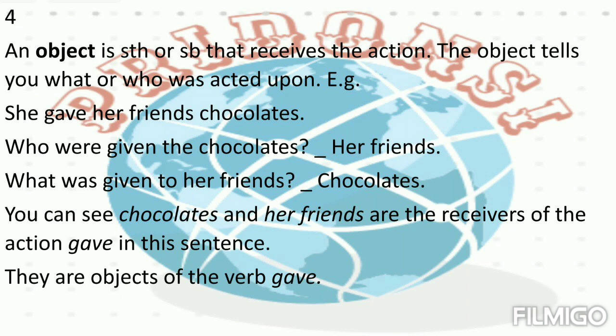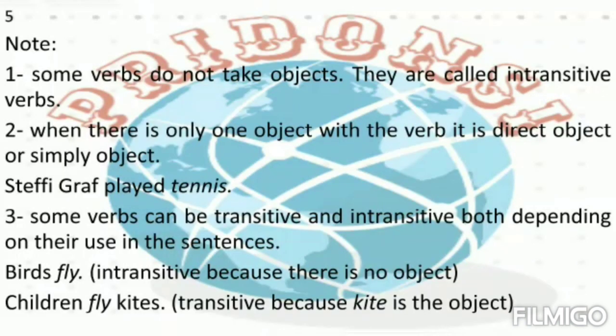For example, she gave her friends chocolates. Who were given the chocolates? Her friends. What was given to her friends? Chocolates. You can see chocolates and her friends are the receivers of the action gave in this sentence. They are objects of the verb gave. Note, some verbs do not take objects. They are called intransitive verbs.